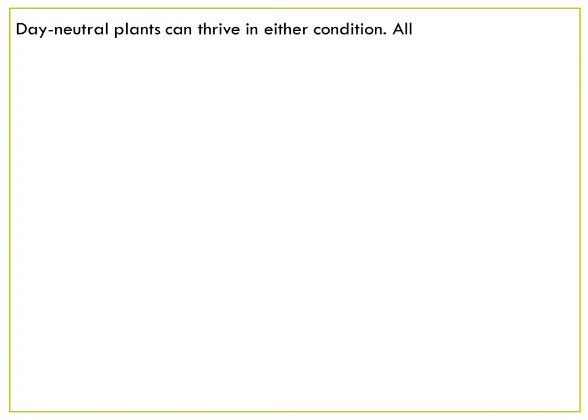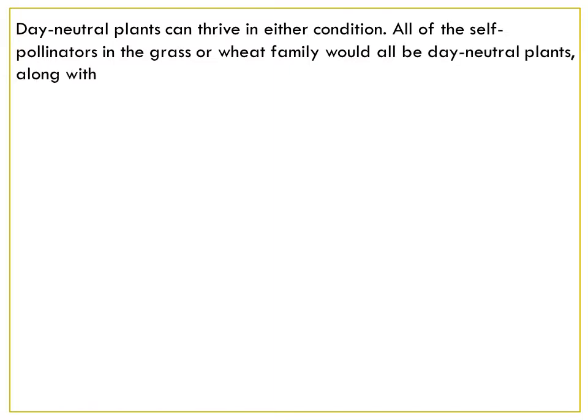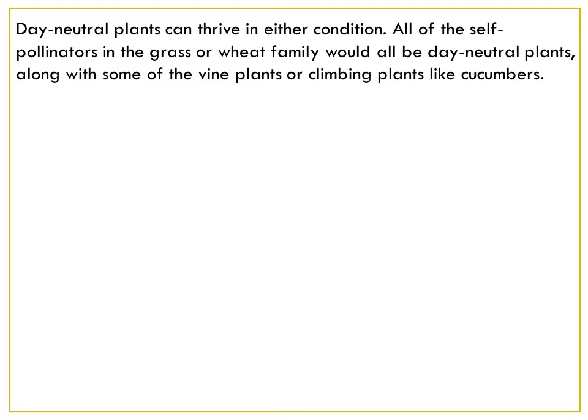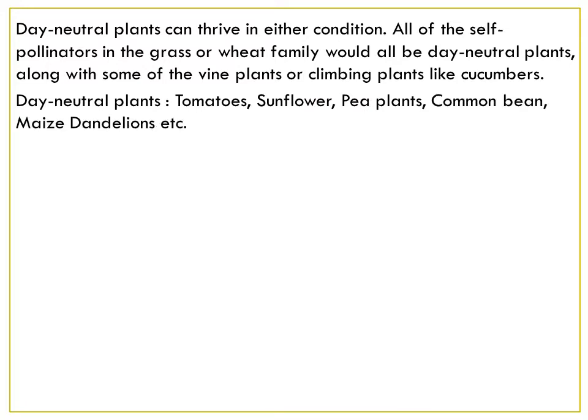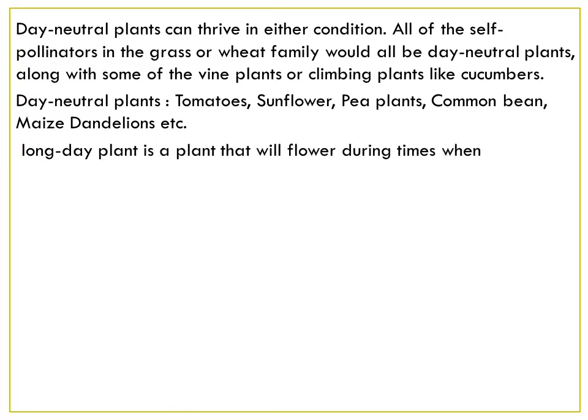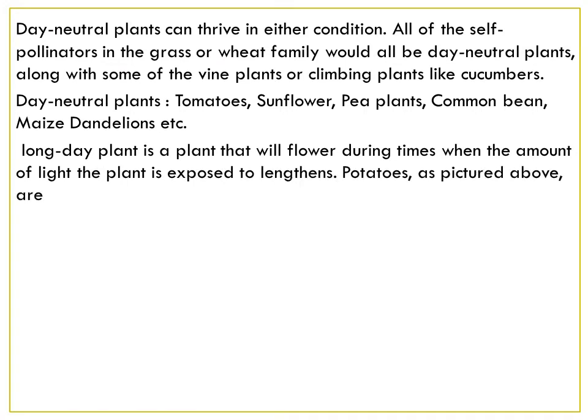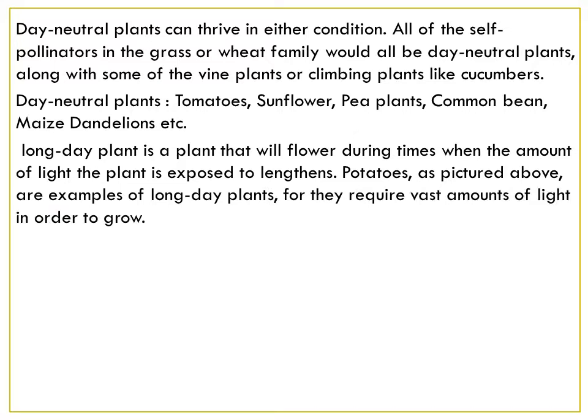Day neutral plants can thrive in either condition. All of the self-pollinating plants in the grass or wheat family would be day neutral plants, along with some of the vine plants or climbing plants like cucumbers. Day neutral plants include tomatoes, sunflower, pea plants, common bean, maize, dandelions, etc. A long day plant is a plant that will flower when the amount of light the plant is exposed to lengthens. Potatoes, as pictured here, are examples of long day plants, for they require vast amounts of light in order to grow.